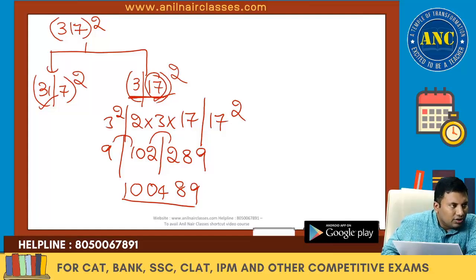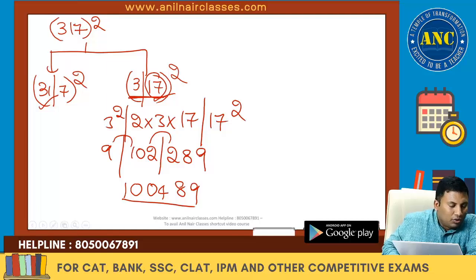Rushi, yes, valid doubt. When you are trying to use (a plus b) whole square, a is one variable, b is another variable. You have to divide into two halves only. Good doubt you have asked. I hope it is clear.